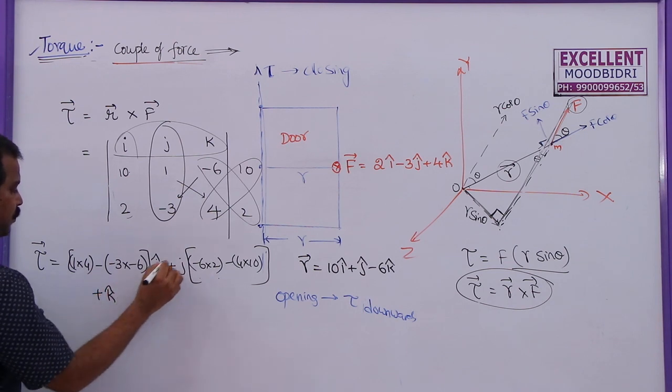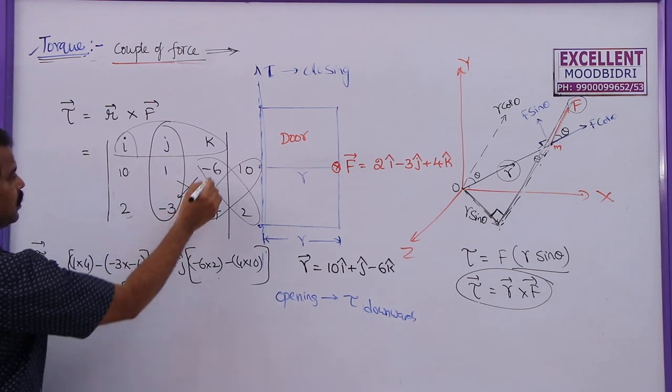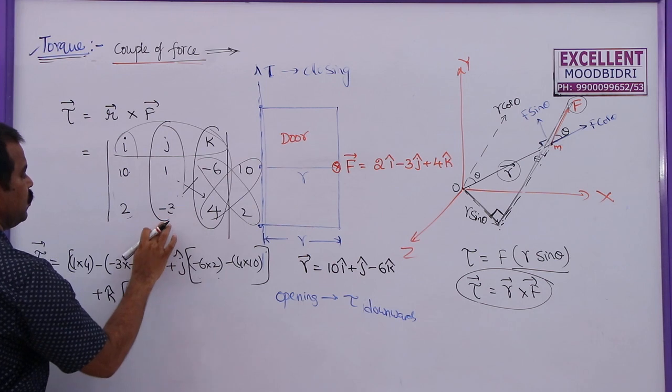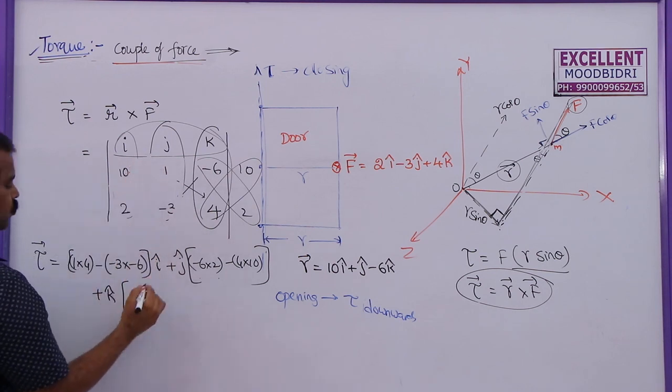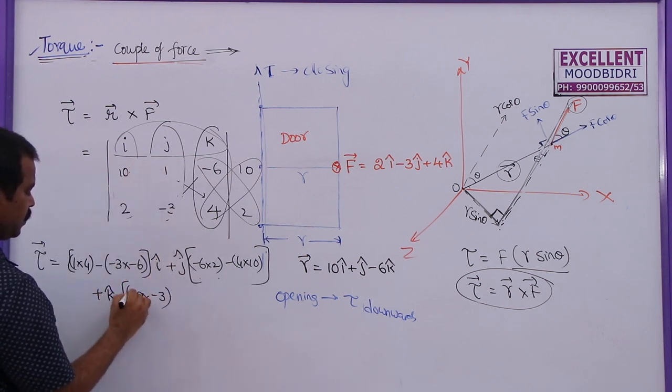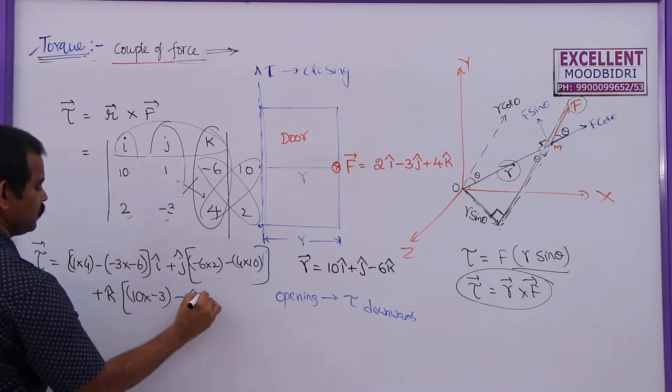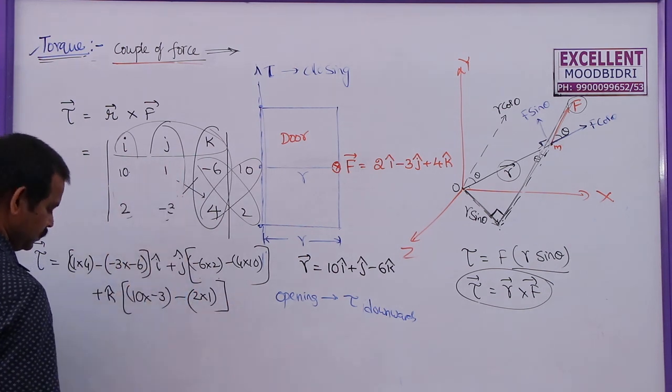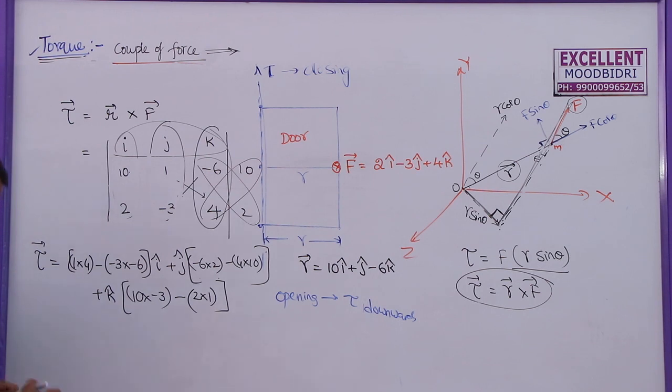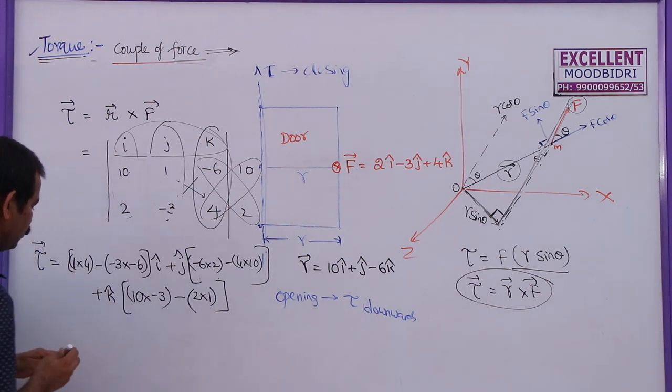Then plus k cap into the other terms: now you close this value, and you multiply these two, 10 into minus 3 minus 2 into 1. Now, you simplify this equation. In this equation, what are we going to get?